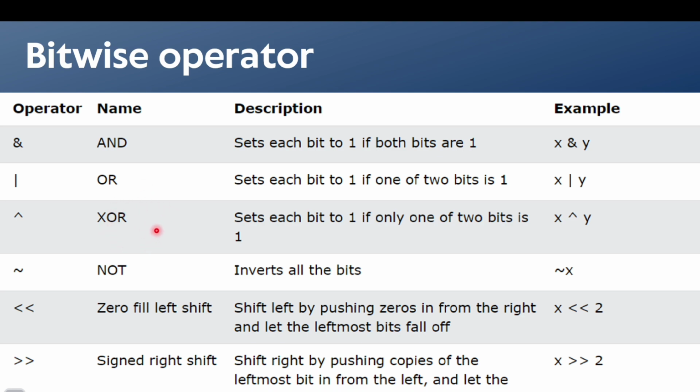Then if we try negation, NOT, basically we are inverting all bits. If we invert the bits of a, which is now 0101, it will convert into -6, where a is 5 right now. Okay, so these types of operators are used.